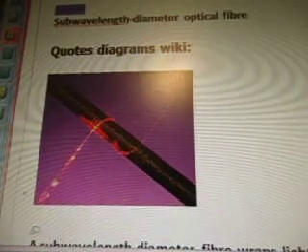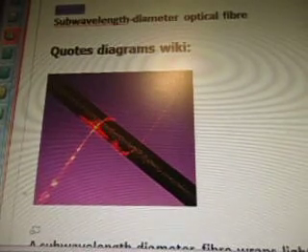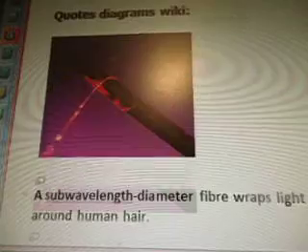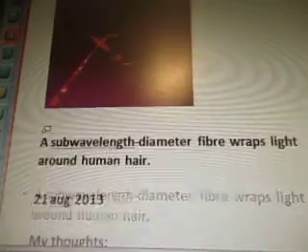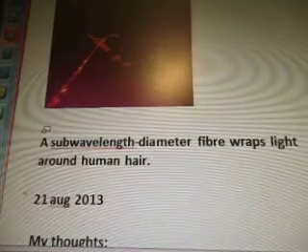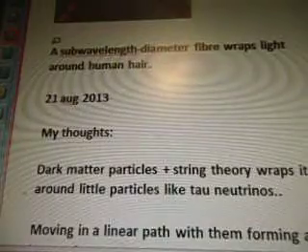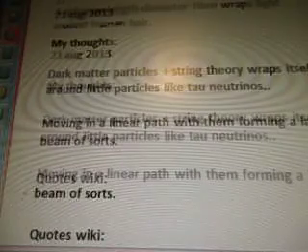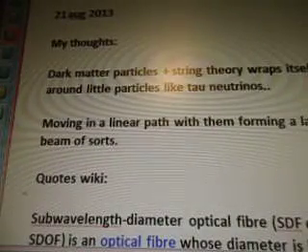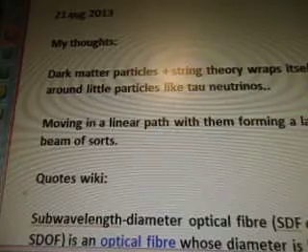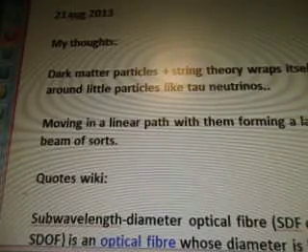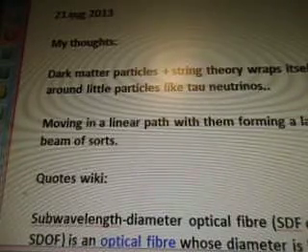I'm fighting off a cold today, so my nose is plugged and I'm having fun trying to talk. So, quote, diagrams from wiki. A subwavelength diameter fiber wraps light around a human hair. Cool, eh? August 21st, my thoughts: dark matter particles plus string theory wraps itself around little particles like tau neutrinos, moving in a linear path with them, forming a laser beam of sorts.